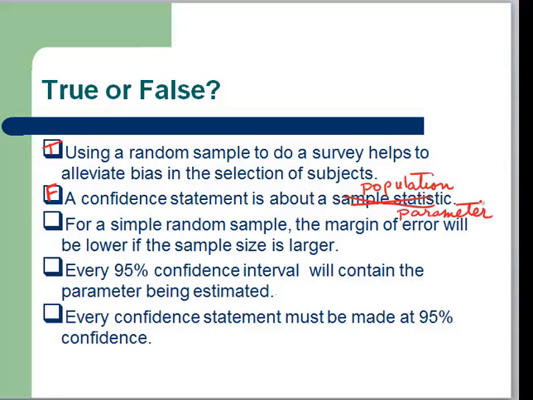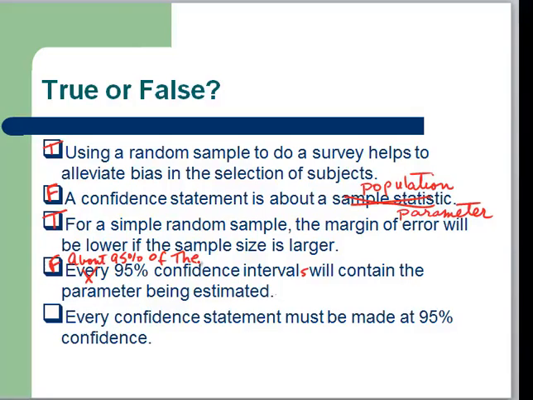For a simple random sample, the margin of error will be lower if the sample size is larger. We found that to be true. The larger the sample size, the smaller the margin of error. The next statement, every 95% confidence interval will contain the parameter being estimated. Well, that's not what our applet showed. That's false. In fact, about 95% of the 95% confidence intervals will contain the parameter being estimated.